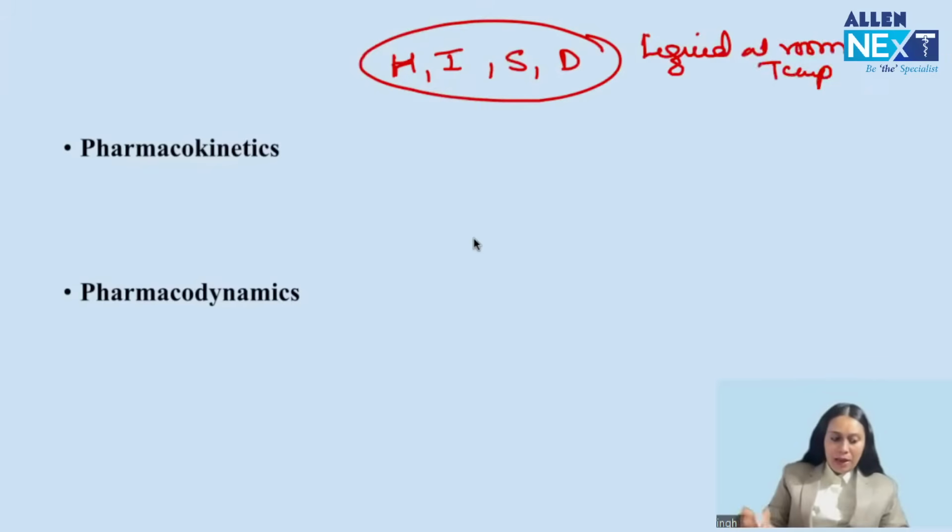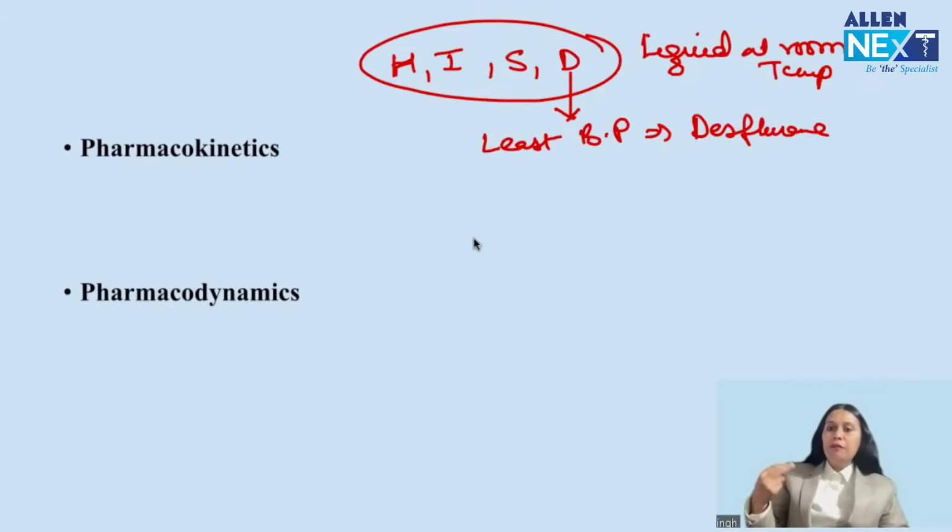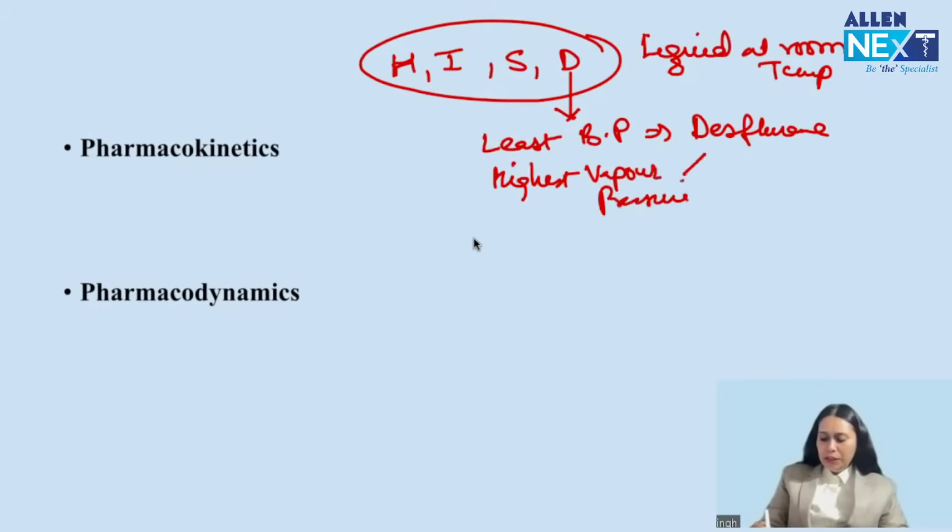And most of them have the same boiling point. Their liquid has the same boiling point. Only the boiling point of desflurane is least. So least boiling point, desflurane. And since it has least boiling point, desflurane requires a special vaporizing principle. So desflurane has least boiling point, and desflurane has highest vapor pressure. So desflurane is unique.